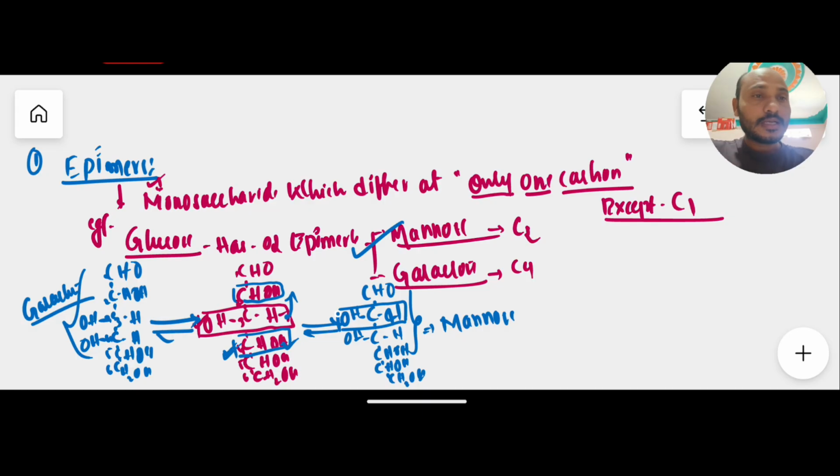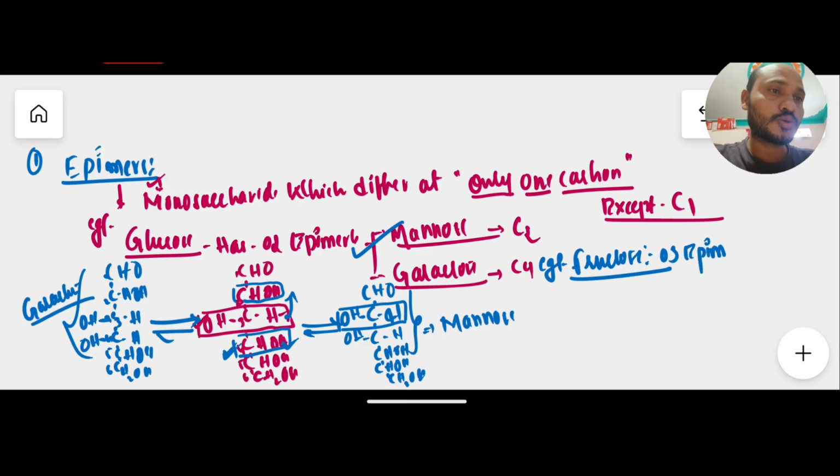Likewise, fructose also has some epimers. Fructose generally has 3 epimers. Very important: glucose has only 2 epimers, but fructose has 3 epimers. So what are the epimers of fructose? First, most important, that is tagatose. Tagatose is changed at carbon number 4 of fructose. And coming to the second one, sorbose.